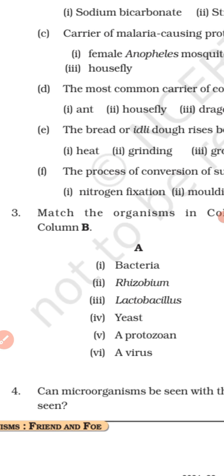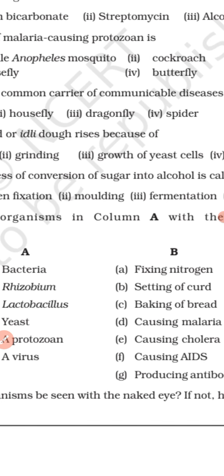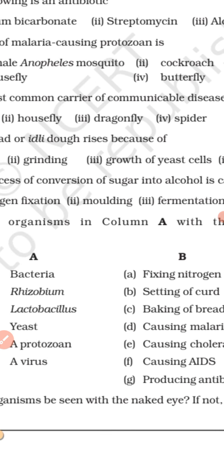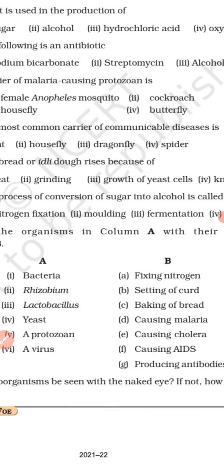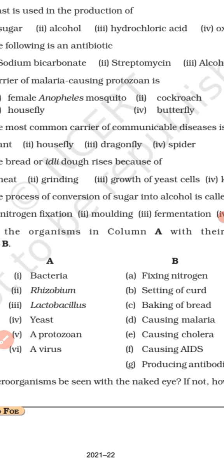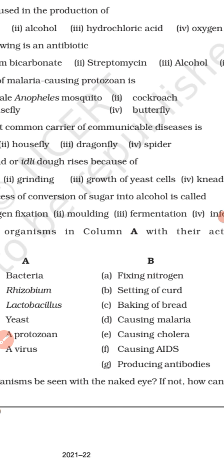Question number 3. Match the organisms in column A with their action in column B. In column A you see bacteria is given first. Bacteria matches with what? Fixing nitrogen, setting of curd, baking of bread, causing malaria, causing cholera, causing AIDS or producing antibodies. Which one should be the correct option here? It will be causing cholera.